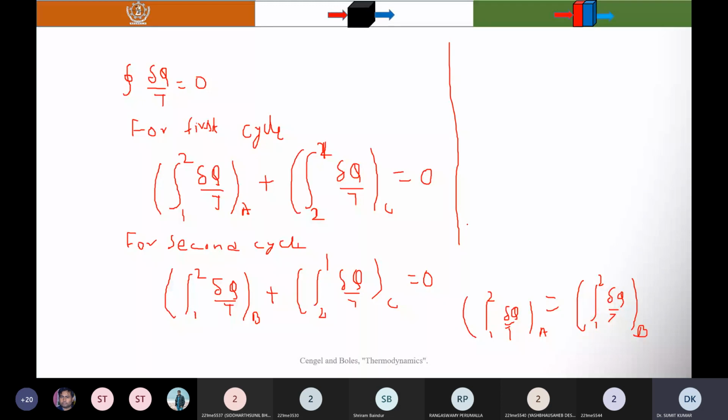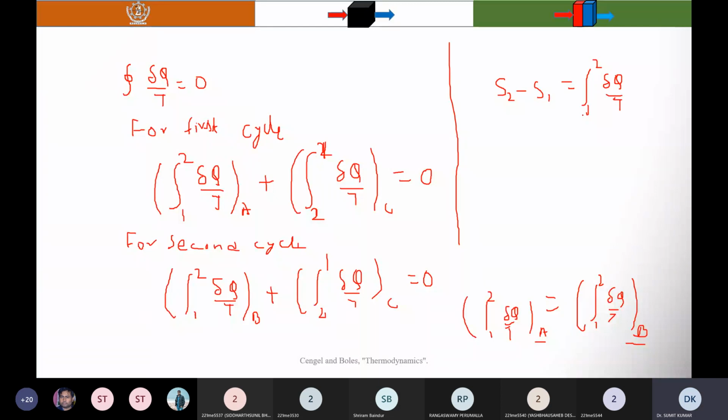So here you can see that this quantity is independent of the process. So you can say that this is a property known as entropy. You can write that the change in entropy, S2 minus S1, is equal to integration 1 to 2 delta Q by T.